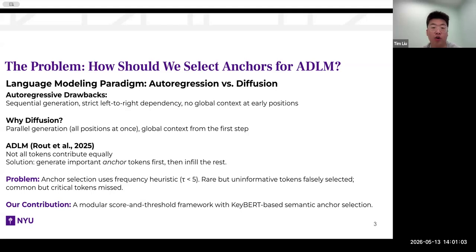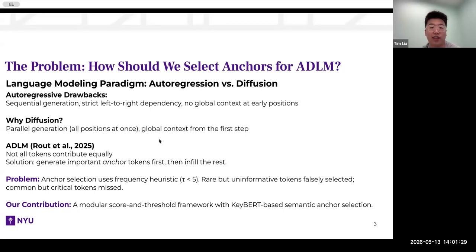Our project focuses on ADLM, Anchor Diffusion Language Model. The key idea of it is that not all tokens are equally important. Some tokens carry more semantic information than others. So ADLM introduces anchor tokens. These anchors are selected tokens that are more important than other tokens. Once these important tokens are reconstructed, they can guide the generation of the remaining context.